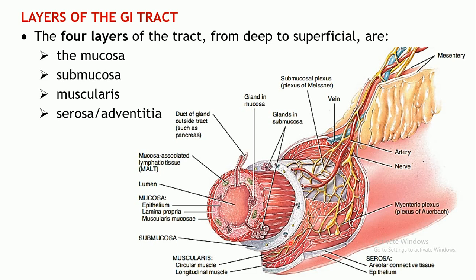Then the next layer, the third layer, is the muscularis. As the name implies, it comprises mainly of the muscles. Now again, depending upon the region, the types of muscles may vary. In certain regions like certain parts of the esophagus, the pharynx and the mouth, it mainly comprises of the skeletal muscle, so that voluntary movements are possible.